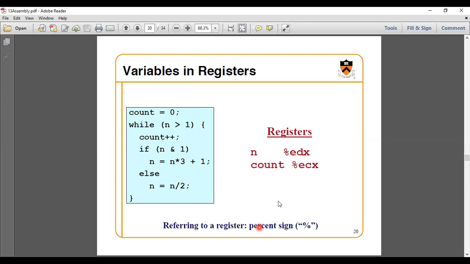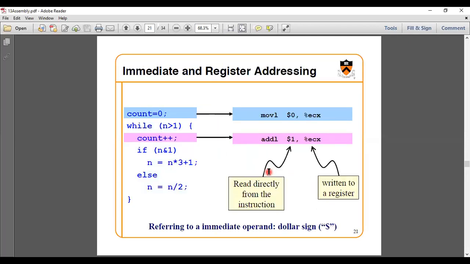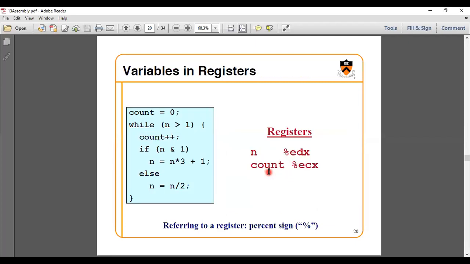So I am specifying the registers with the percentage symbol, and I am taking two different registers, EDX and ECX. Remember this one. What is the EDX? Indirectly it is representing the N value, and ECX is representing the count value. After that, we need to study about your program.